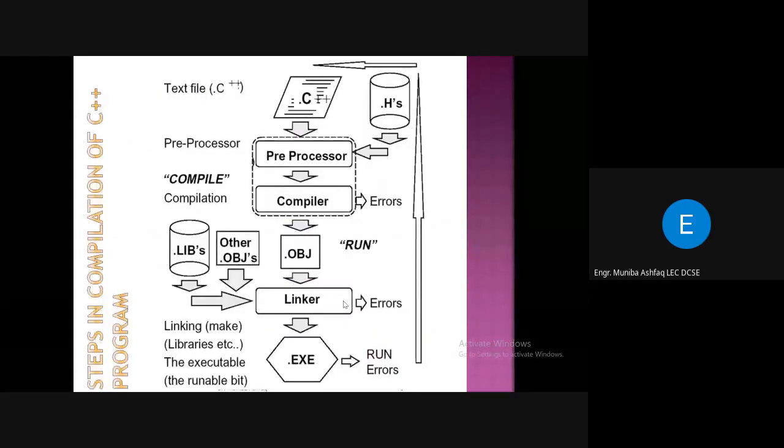And these are the same steps of compilation of a C++ program. After the compiler, you have the object code, and then the linker links all the other library files and header files. Then the linker creates an exe file, file.exe, right? And this will be the executable file, which will ultimately be run.